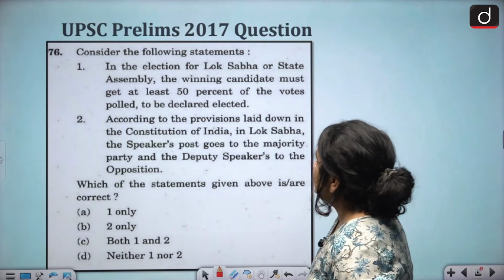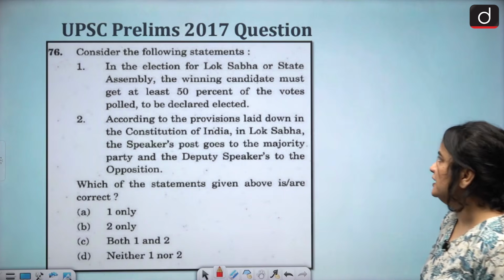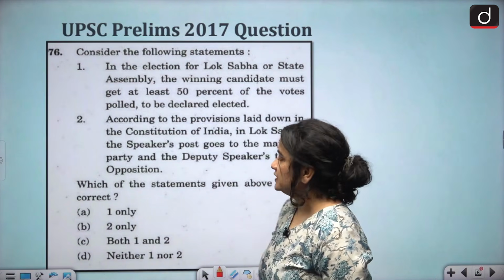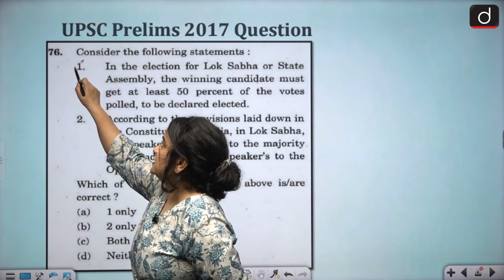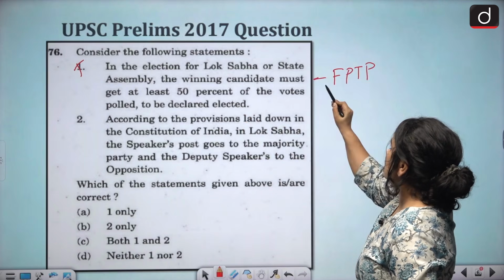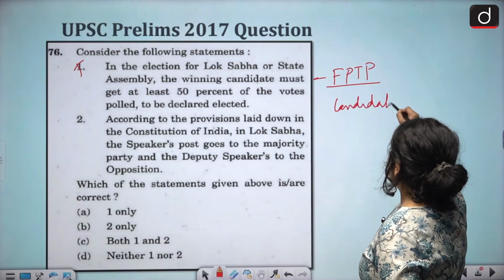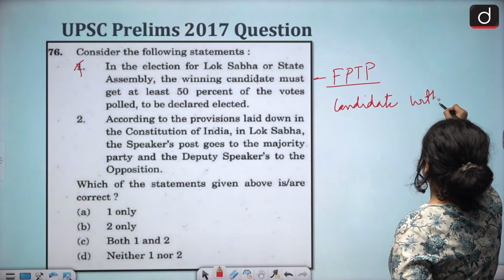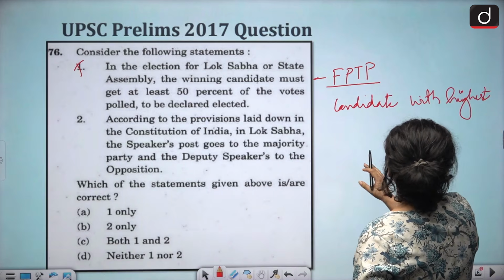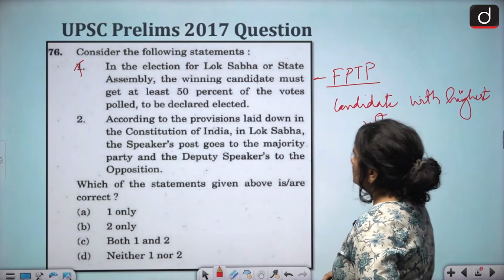UPSC Prelims 2017 had asked a question. Consider the following statements. 1. In the election for Lok Sabha or State Assembly, the winning candidate must get at least 50% of the votes polled to be declared elected. Now, this statement is erroneous, students. In India, we follow the first past the post system, meaning any candidate with the highest number of votes wins the elections. There is no provision of winning with a majority or with minimum 51% of votes. So this statement is